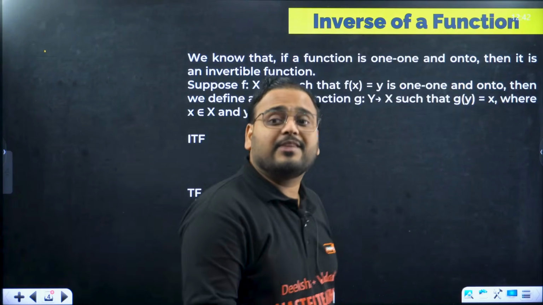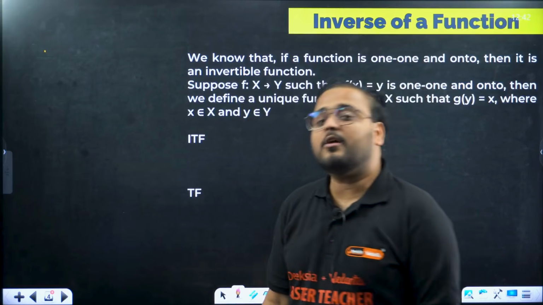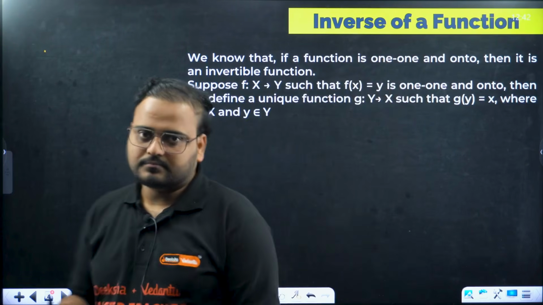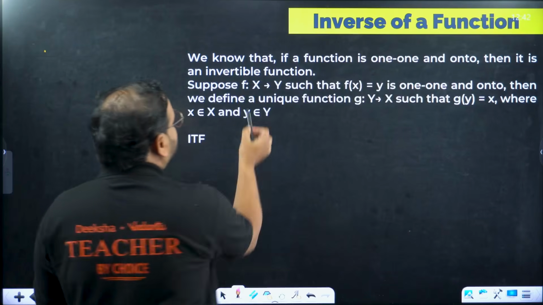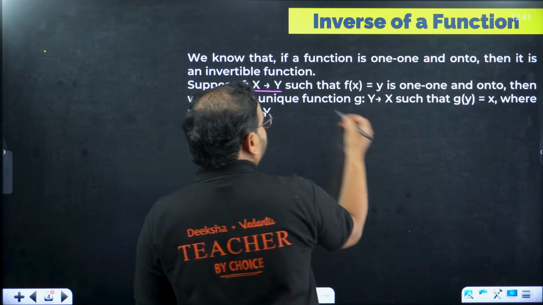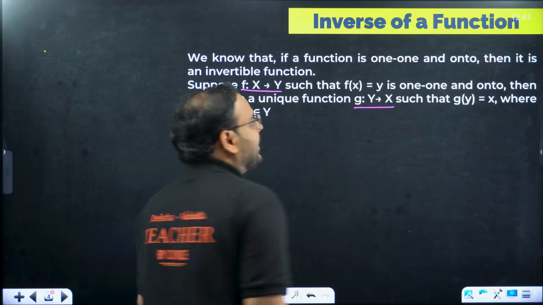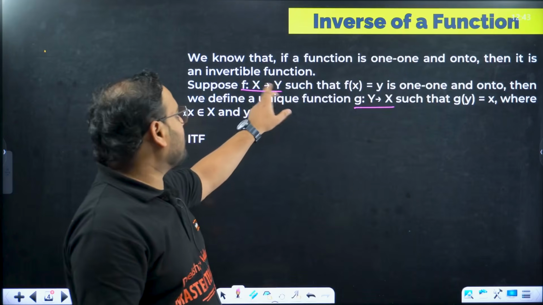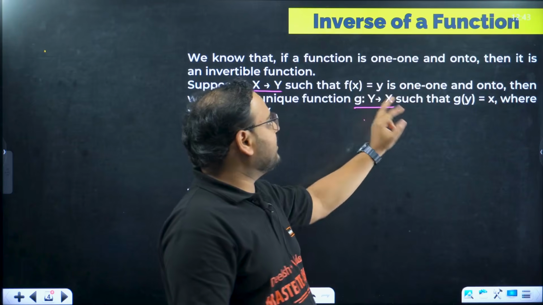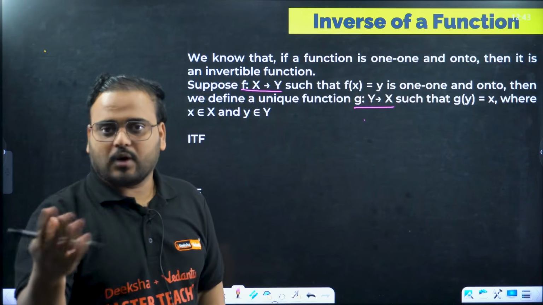What is the meaning of the inverse of a function? Okay, so we have learned this in relations and functions already, right? So if I have a function f defined from x to y, and I can define another unique function g from y to x, can you see that x was the domain and y was the codomain or range over here, and in g it is altered or swapped?